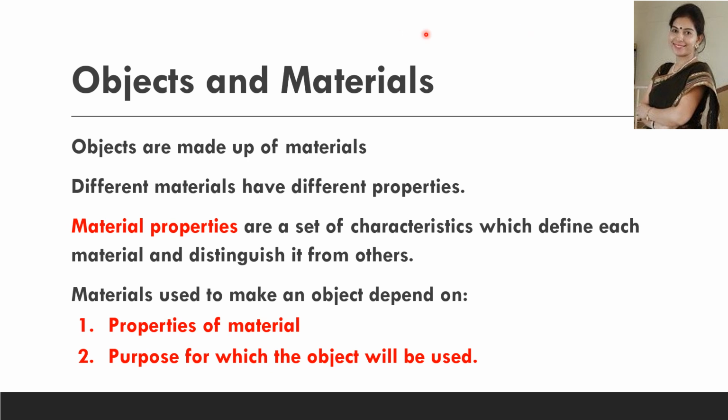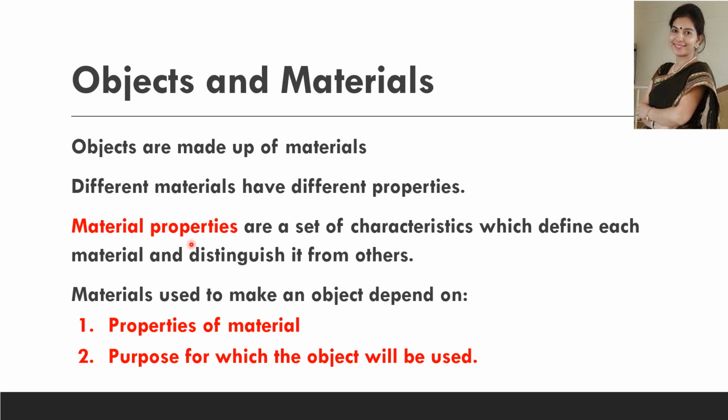And different materials have different properties. Many objects differing in usage can be made from the same material. There are so many ways to group objects, and the properties of the material and also the purpose for which the object is to be used decides which material should be used. So what are material properties?